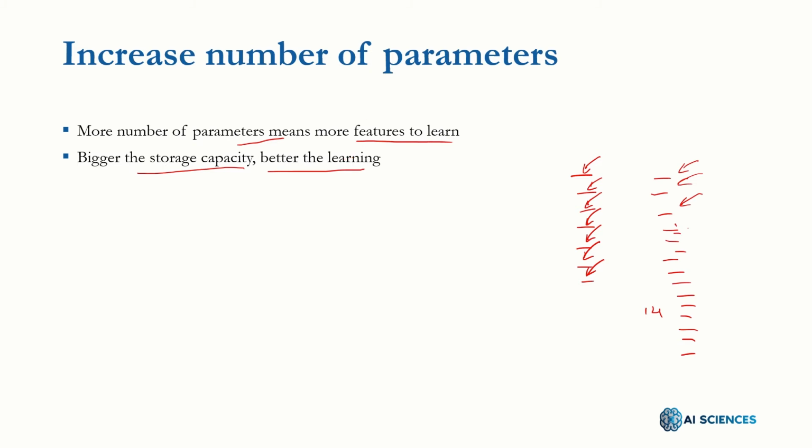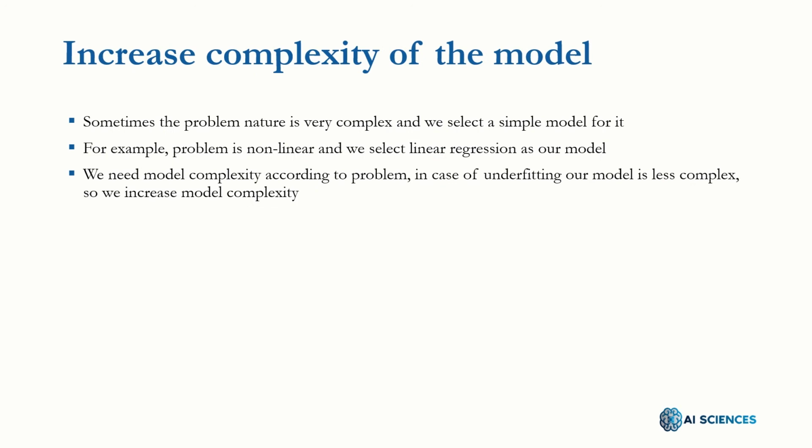So if we increase the number of parameters, we could be able to overcome the situation of underfitting. Increase complexity of the model. Sometimes it happens, as we saw in the previous figure, that we have an enough complex model, but we couldn't have enough training data. And the other situation was when we had a complex model and enough training data but less time, so we need to increase the time.